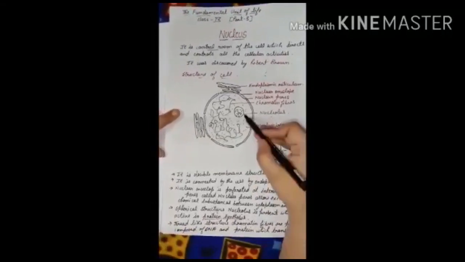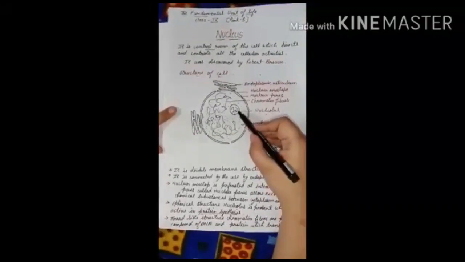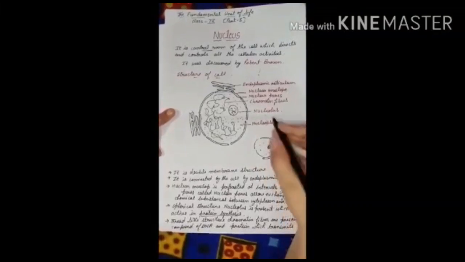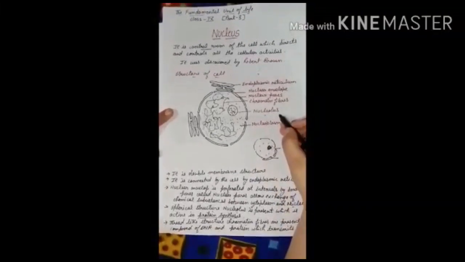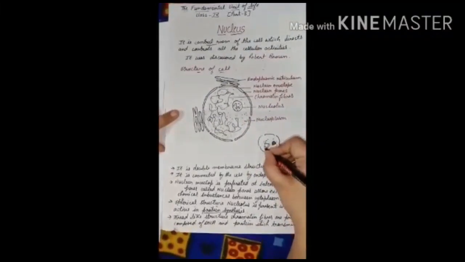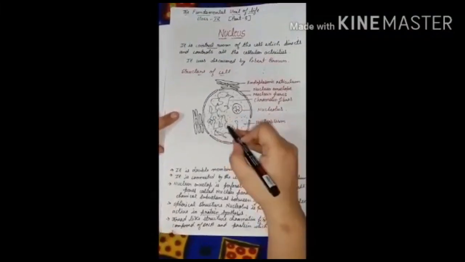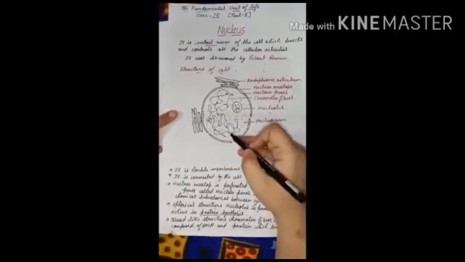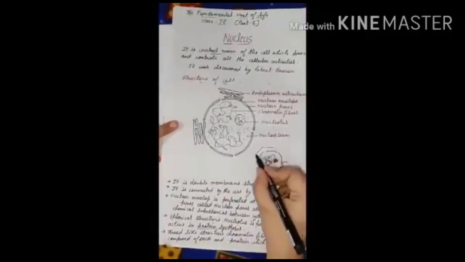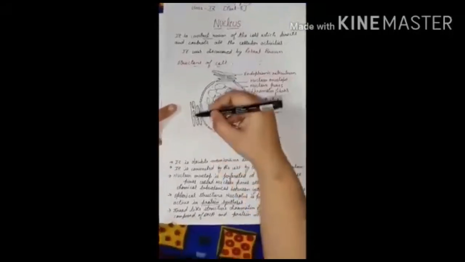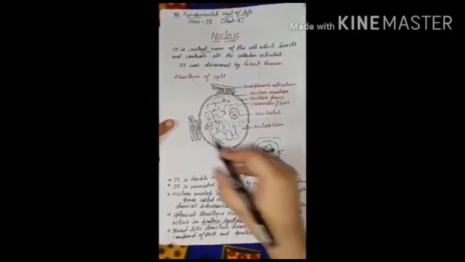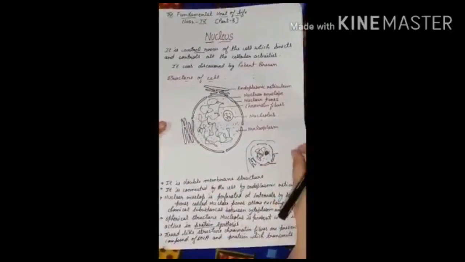Now in the center we have a ball-like structure in the nucleus, and this ball-like structure is called the nucleolus. Getting? Now we have these thread-like structures in the nucleus like this. Those thread-like structures are called chromatin fibers. These are the chromatin fibers. The nucleus is attached to the membrane with the help of this structure you can see here, that is called the endoplasmic reticulum.